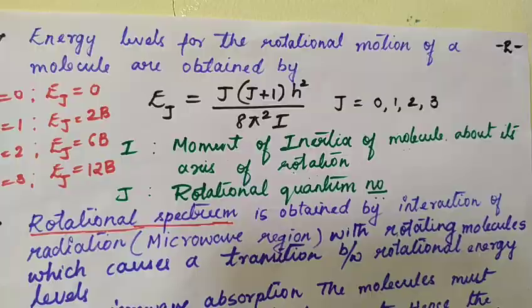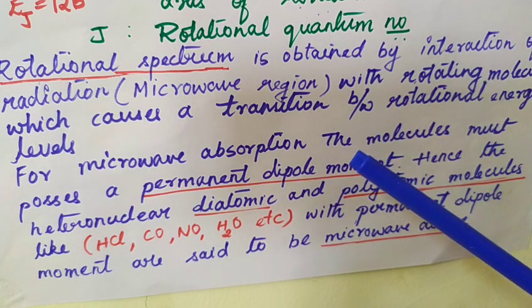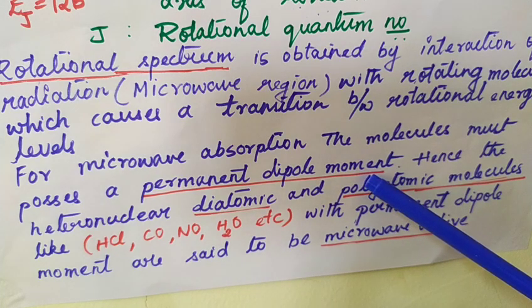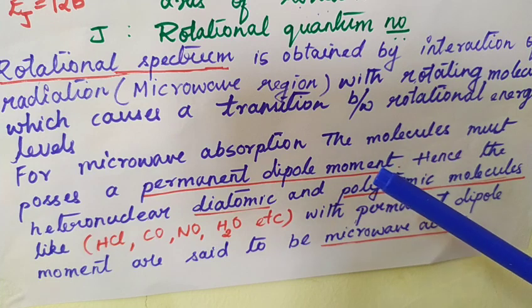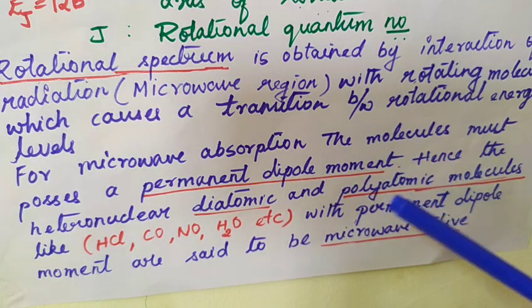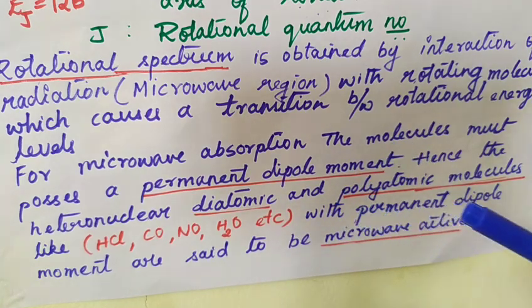Now, which kind of molecules can be subjected to microwave absorption? Remember, this is a very important point. We cannot subject all molecules to microwave absorption. Only those molecules which possess a permanent dipole moment can be subjected to microwave absorption.